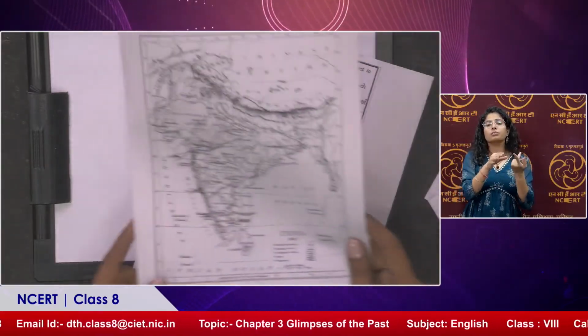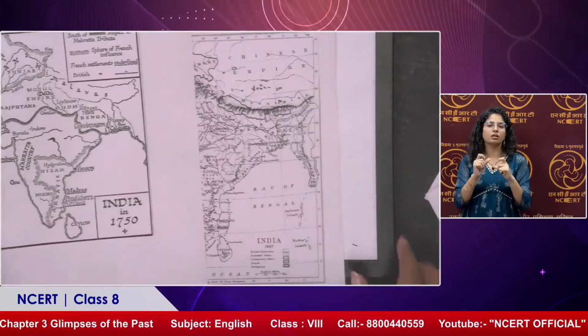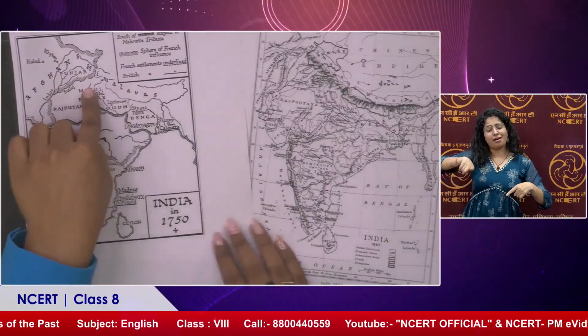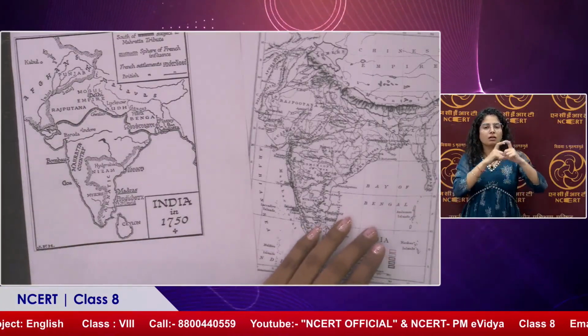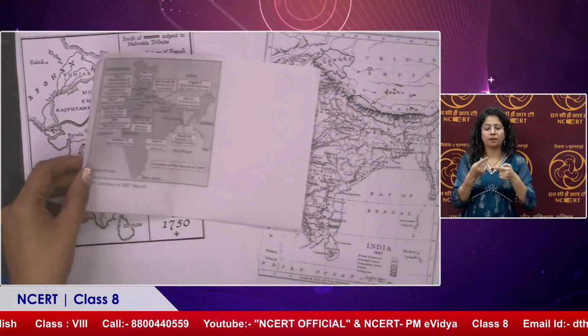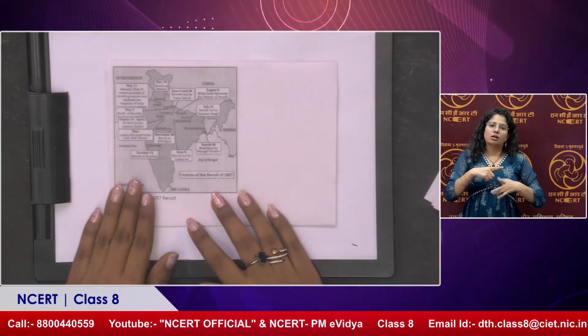And ma'am, look at this map. These are the provinces, Rajputana and other provinces of India, and later it's this. Everything governed by the East India Company. Earlier there were small Indian provinces, and after that you can see how it all came in line.